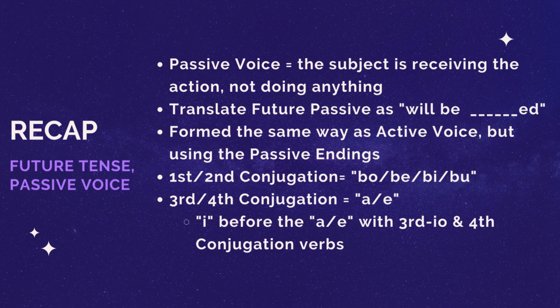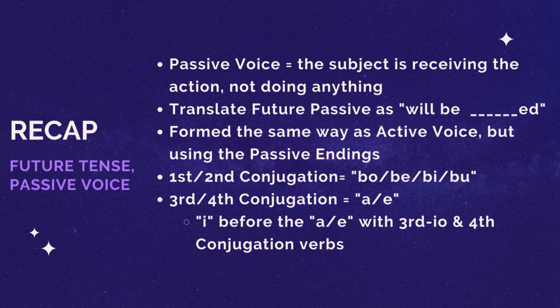So for first and second conjugation, you're using the bo, be, boo, right? Just pay attention to the be in second person singular. And for third and fourth conjugation, you're using the a and the e. If you happen to run into a third I or a fourth conjugation verb, you have to make sure that there's an I in front of your a or your e. Right? Simple as that. So again, if you're really confident with active voice, passive voice really shouldn't be too bad to figure out. You're doing basically the same thing.